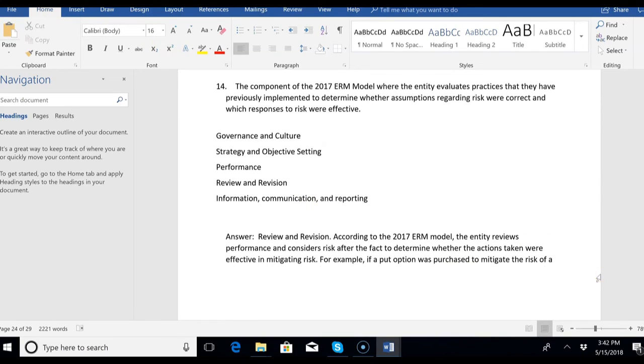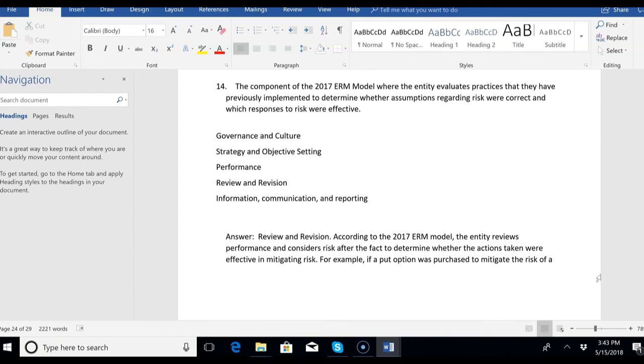Number 14, the component of the 2017 ERM model where the entity evaluates practices that they have previously implemented to determine whether assumptions regarding risk were correct and which responses to risk were effective, and this is review and revision. Right? According to the model, the entity reviews performance and considers risk after the fact to determine whether the actions taken were effective in actually mitigating the risk.